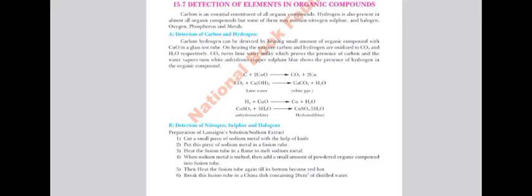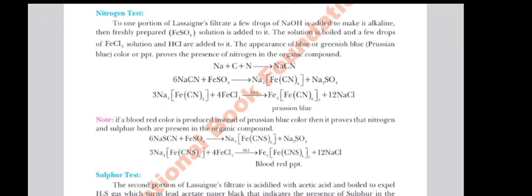Taking the solution, first bring it in contact with the base, and add freshly prepared iron sulfate. Later you have to boil it, add a few drops of iron chloride, add acid into it, and then notice the color. In the first test we just conducted, if it is blue or greenish blue, it represents the presence of nitrogen in the organic compound.